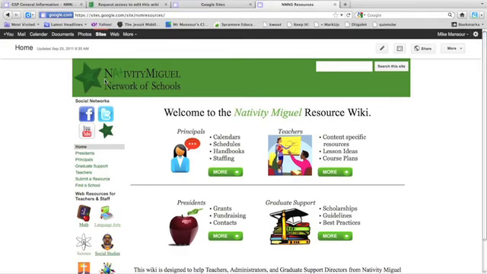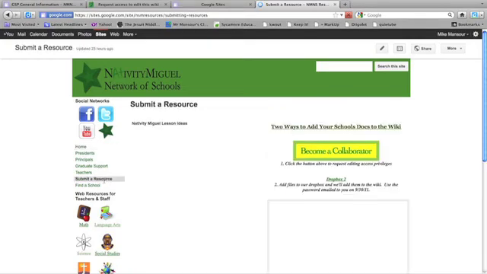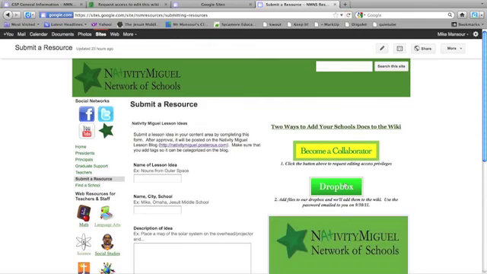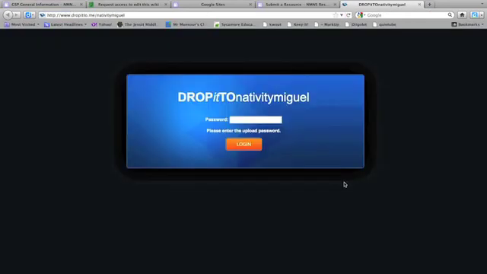At least I'm almost done. There is one more way to add a resource. If you're not comfortable navigating the wiki as a collaborator or you don't have permission yet, you can still add a resource by again going to the Submit a Resource page. This time though, you're going to click on Dropbox. Let's say that I wanted to submit that same resource that I did before. I'm going to put in the password that will be emailed to you right here shortly,